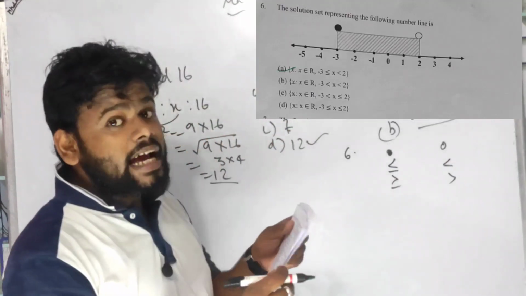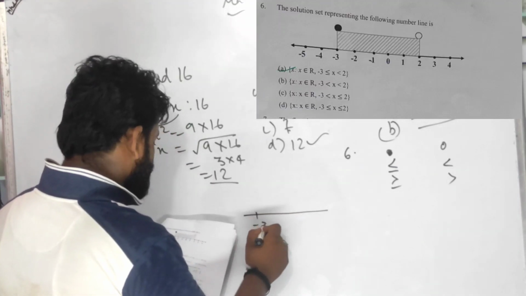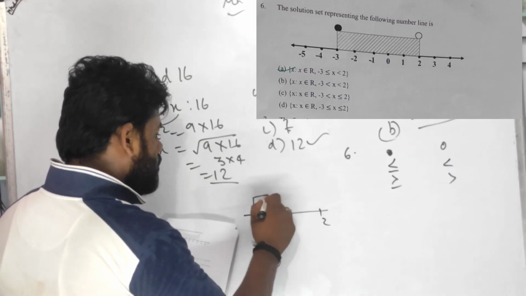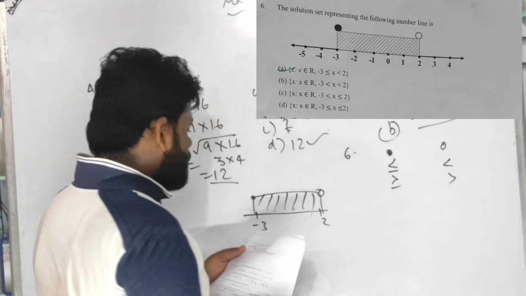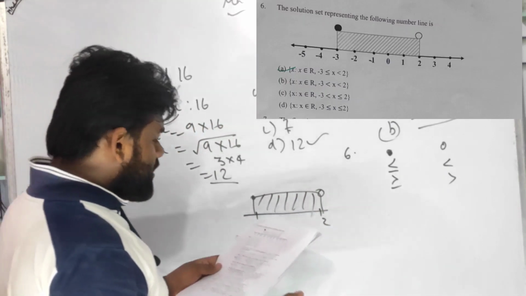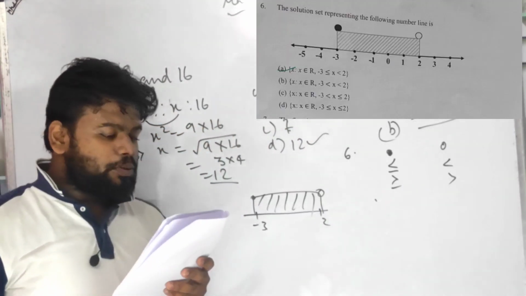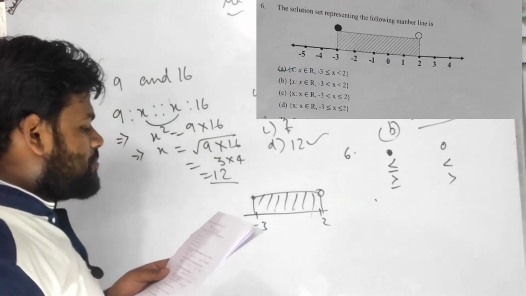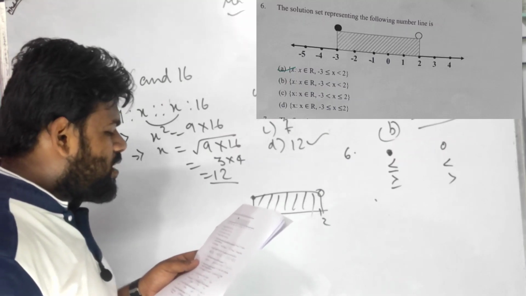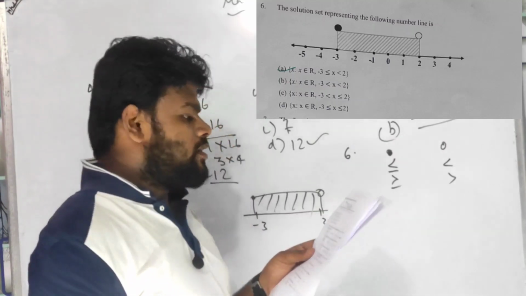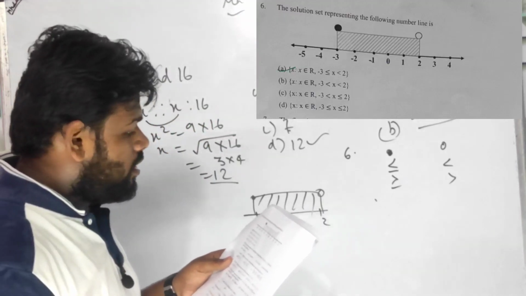So here, where is the darkened one? The darkened one is at -3, and the hollow one is at 2. Let me draw this: -3, 2, dark and hollow. So can I write it in this way? See the options given: x such that x belongs to the real numbers in which -3 is less than or equal to x less than 2. So what will be the answer? The answer will be option 1.